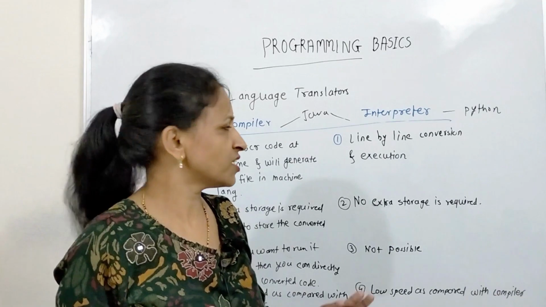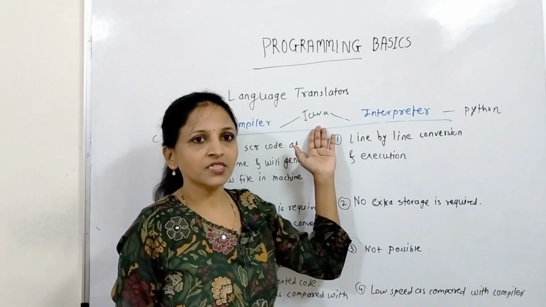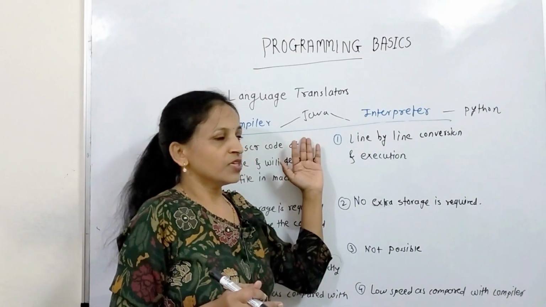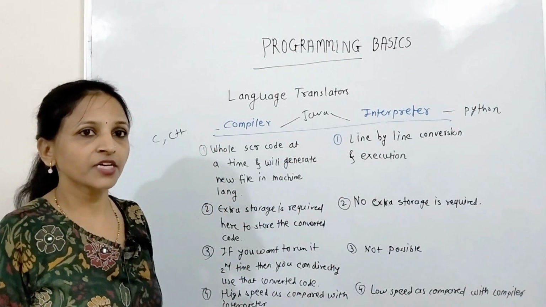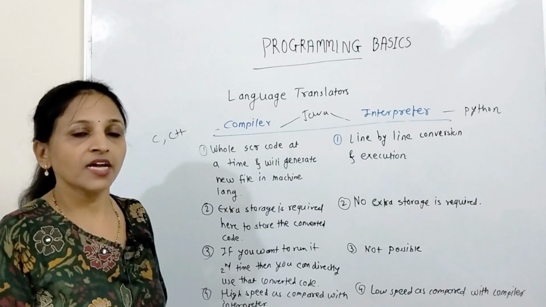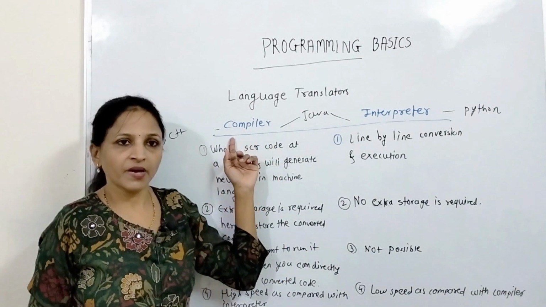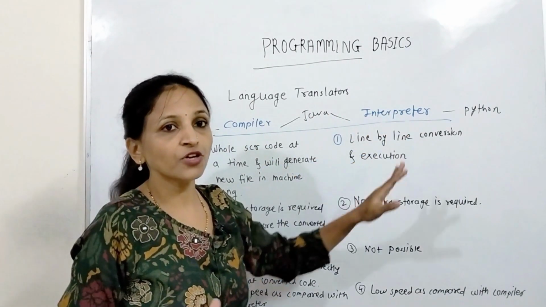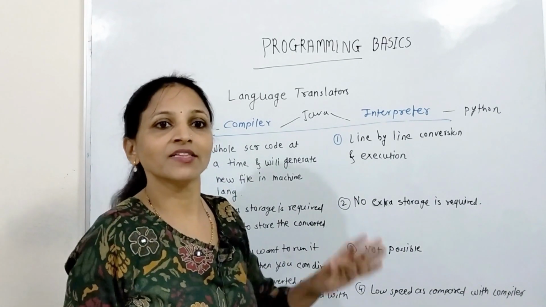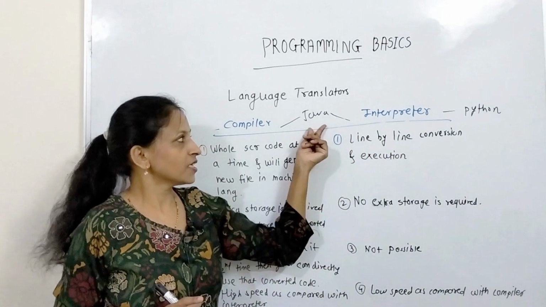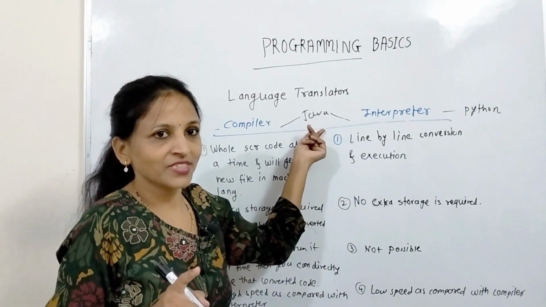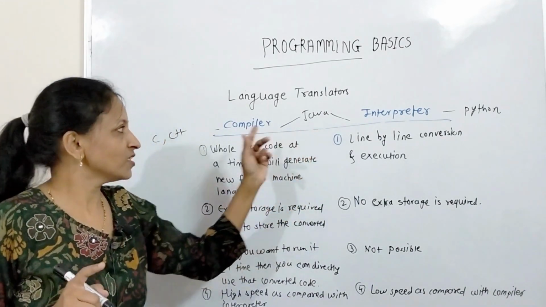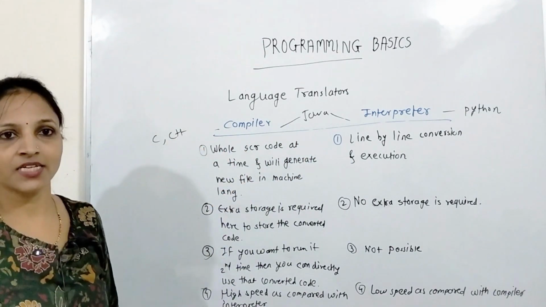In case of Java, what will happen? First, whatever code is written in Java, that is a source file, that will be converted to bytecode. That bytecode will be generated by the compiler, and then that bytecode will be executed line by line by the interpreter. This is in case of Java. That's why Java is a platform independent language. Getting? Now this is nothing but the language translator concept.